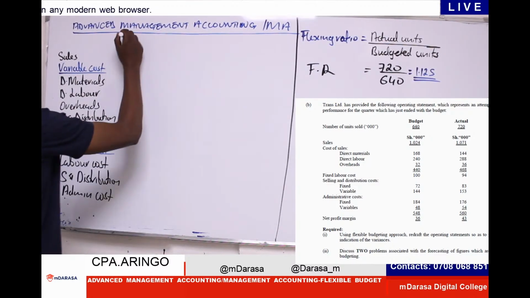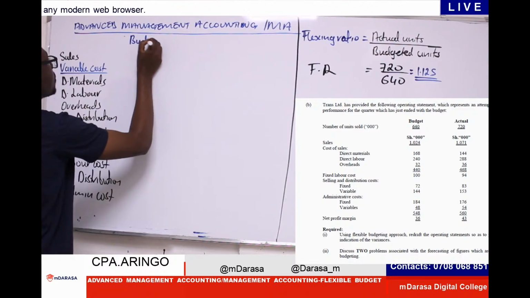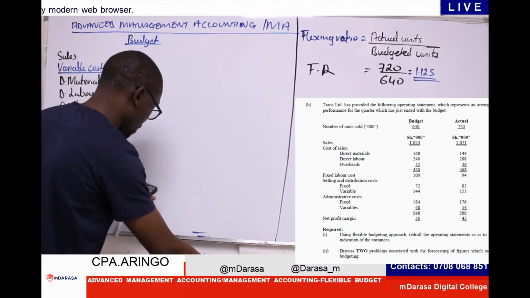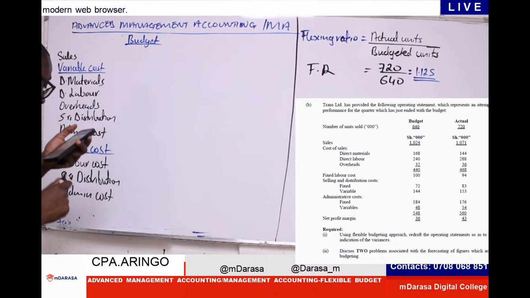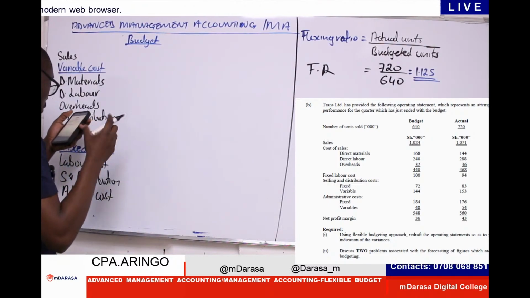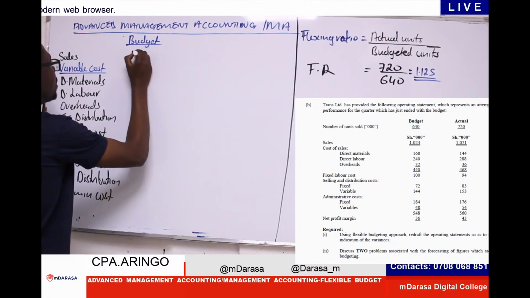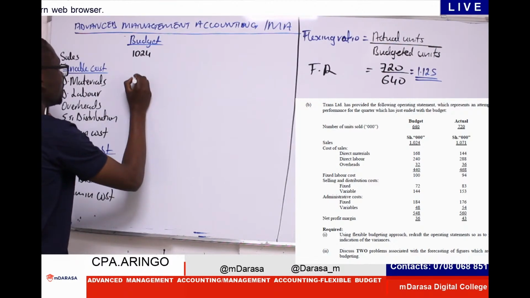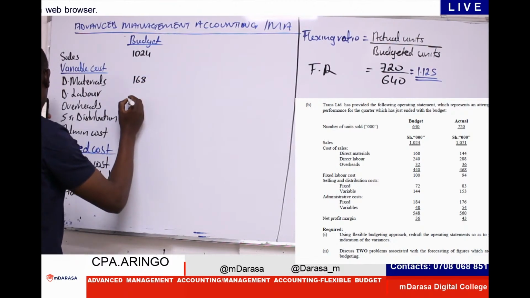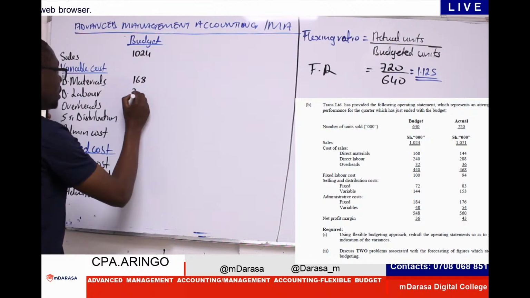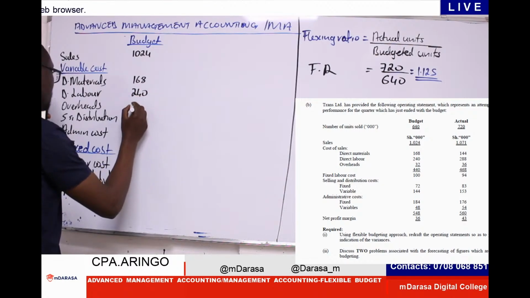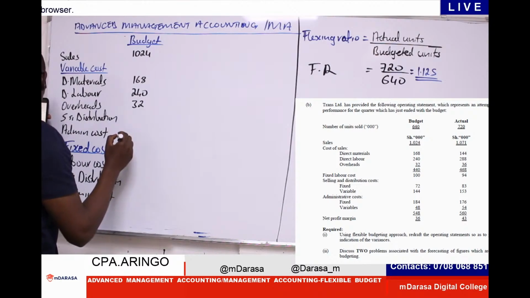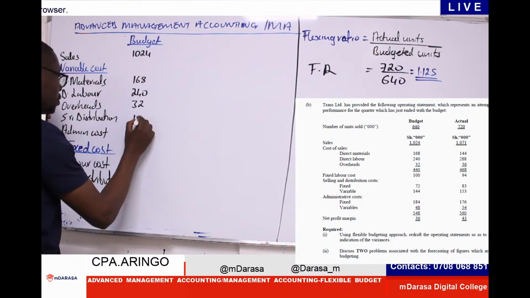So we talk of our budget, the variables given. This is a 1024 budget. Sales, we have 1024. Materials 168, labor 240, overheads 32, variable, you're given 144.